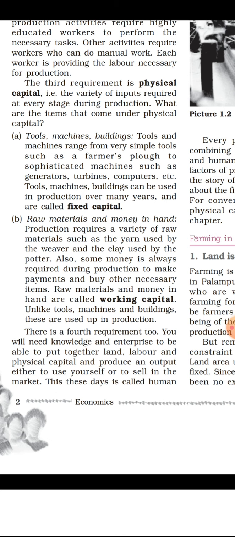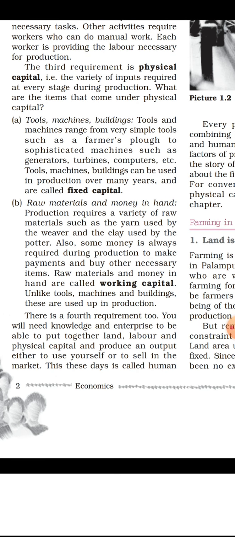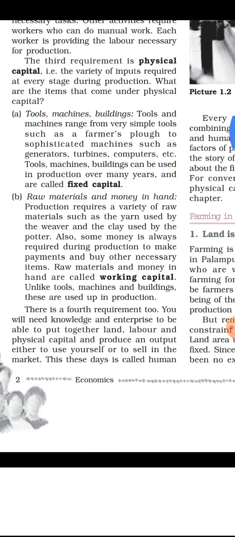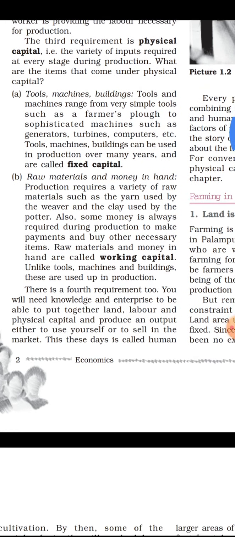Now, besides these three, one more is required. That is a very important one. There is a fourth requirement too. You will need knowledge and enterprise to be able to put together land, labor and physical capital and produce an output either to use yourself or to sell in the market. Because it is the knowledge and the daring of the individual that puts all these things, land, labor, physical capital, together and gives us output. That output can be used by us or we sell it in the market.